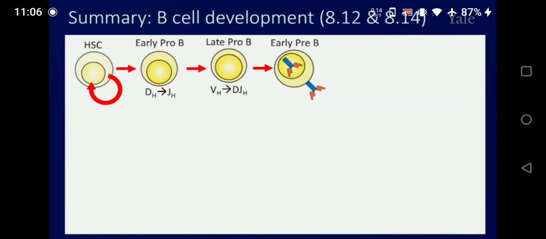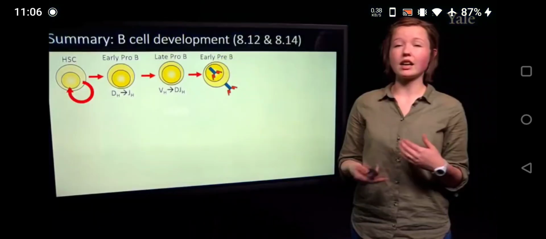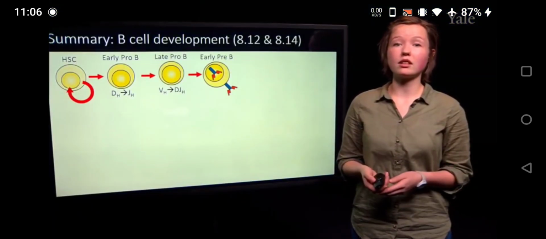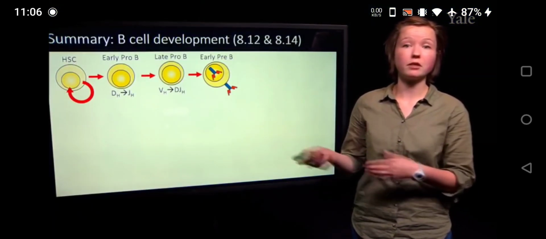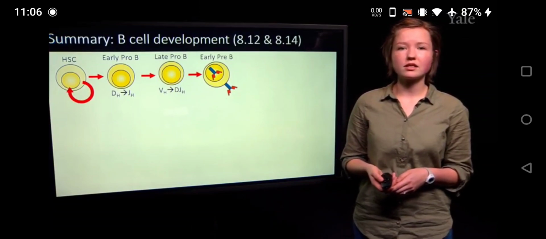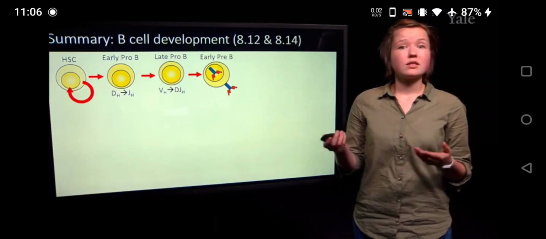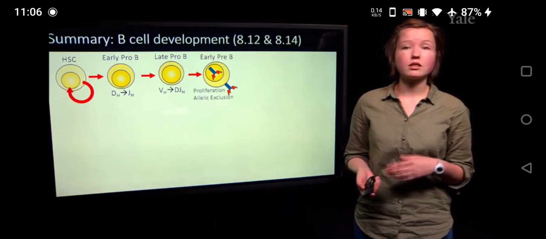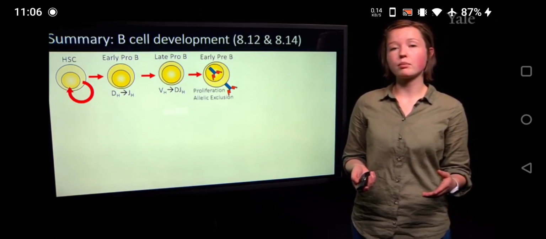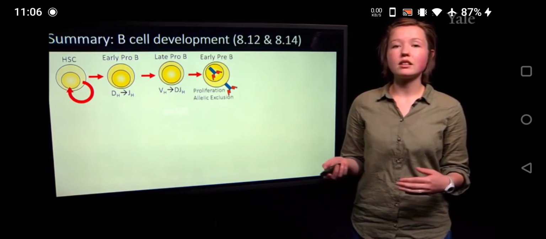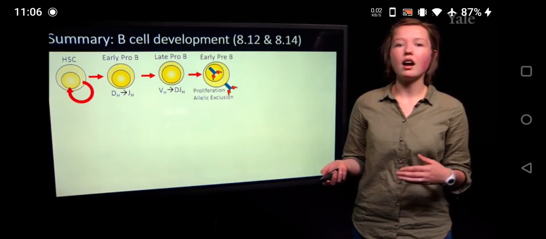So moving into the pre-B cell stage, we have expression of the heavy chain receptor with the surrogate light chain, which is standing in place of the light chain that is to be rearranged to test for successful rearrangement. And if successful rearrangement occurs, this is where we have proliferation of the pre-B cell as well as allelic exclusion of the other heavy chain.